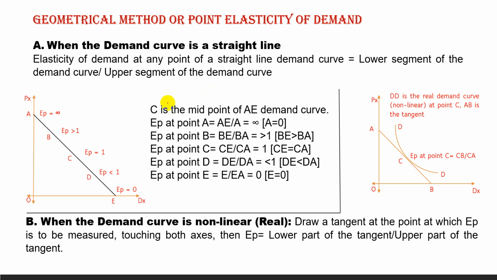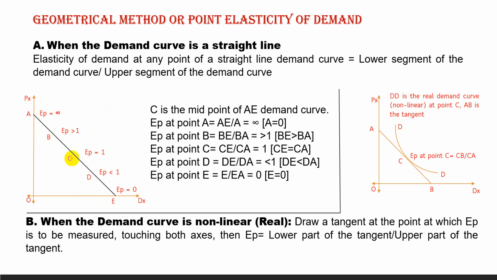So how to get it? Let us consider AE is the straight line demand curve, C is the midpoint on it, B is the midpoint between A and C, and D is the midpoint of C and E. At these 5 points we have to measure the price elasticity of demand. We know that elasticity of demand at any point is equal to lower part by upper part.